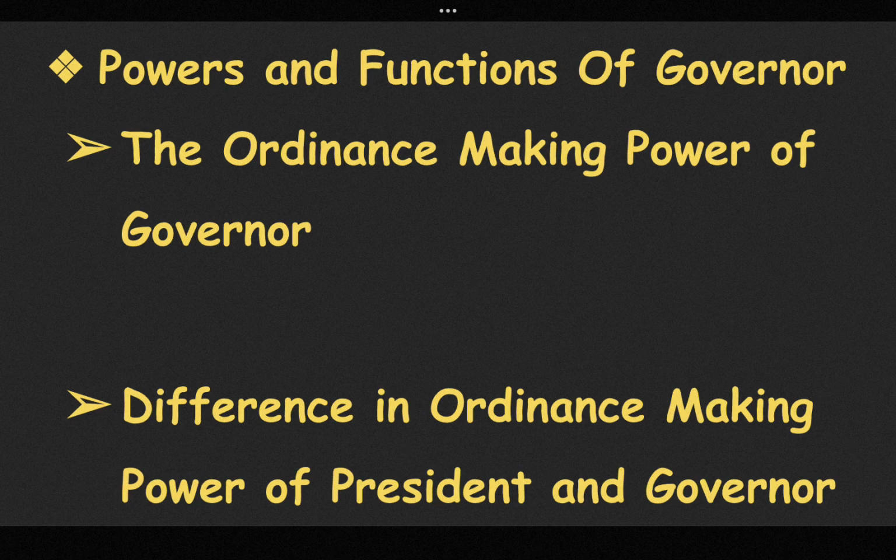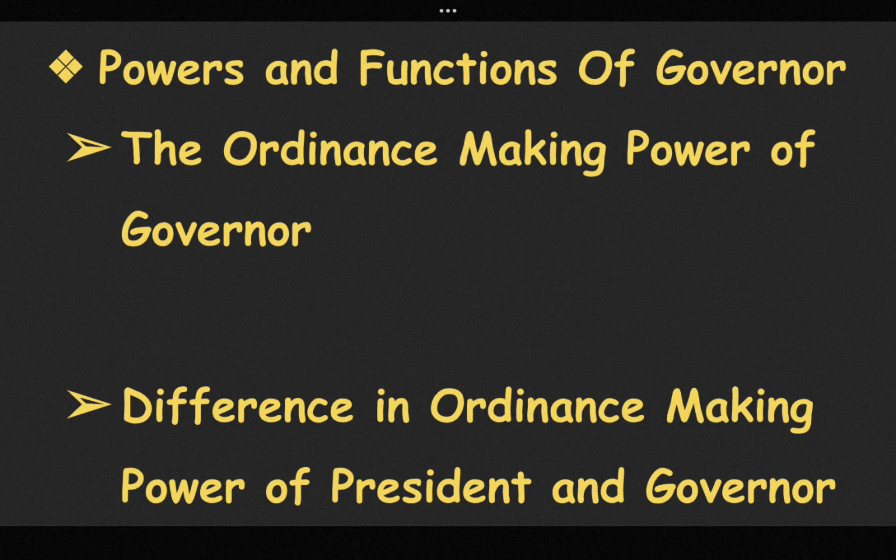Now we should understand the difference between the ordinance making power of the President and the Governor. Under Article 123, the President has the power to promulgate an ordinance on a subject which is under the jurisdiction of Parliament, that is, on a subject in the Union list and the concurrent list. On the other hand, the Governor has the power to promulgate an ordinance on subjects which are under the legislative jurisdiction of the state legislature, that is, on a subject in the concurrent list and the state list.